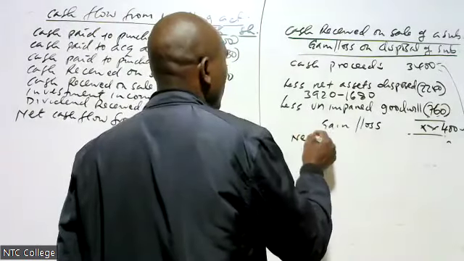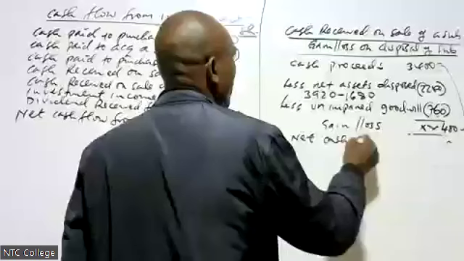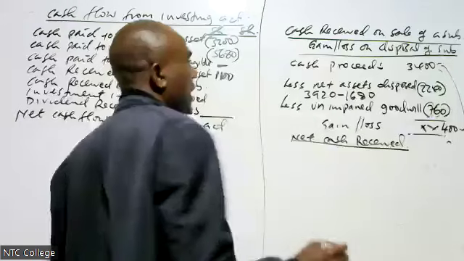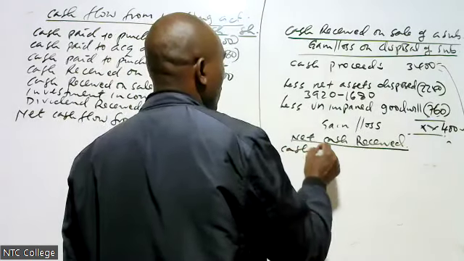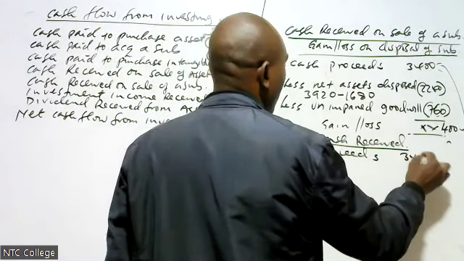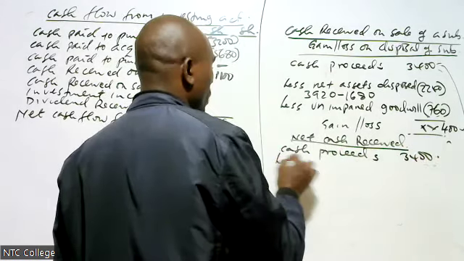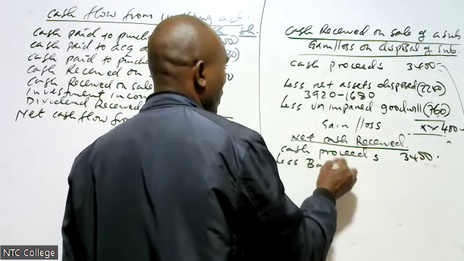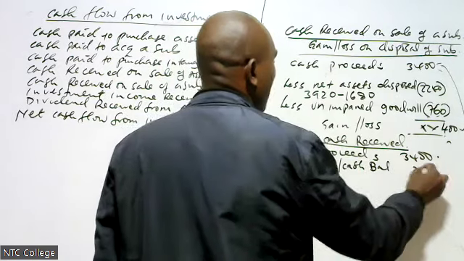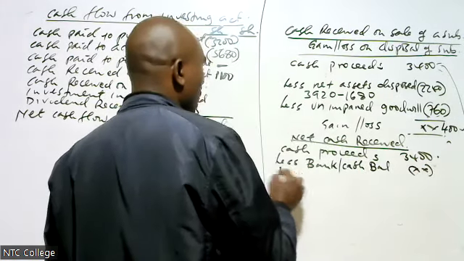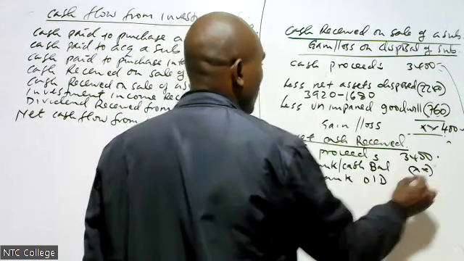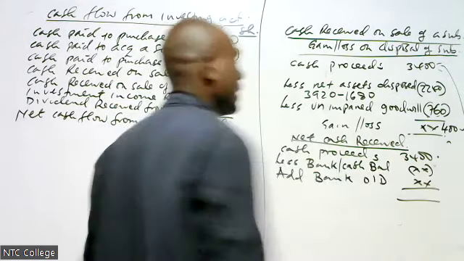Net cash received: I take the cash proceeds, which is 3400. Then I less the bank or cash balance, and I add bank overdraft in the subsidiary disposed.